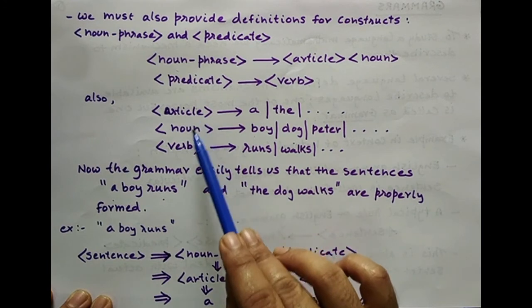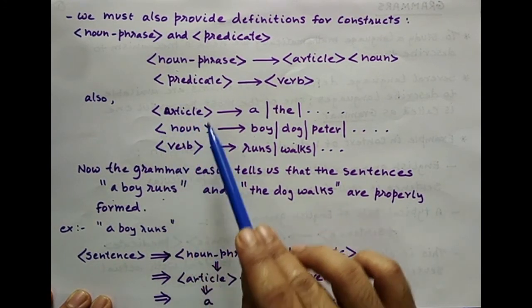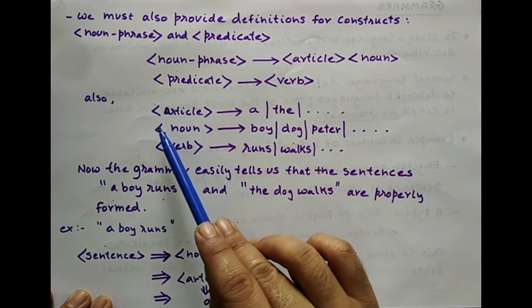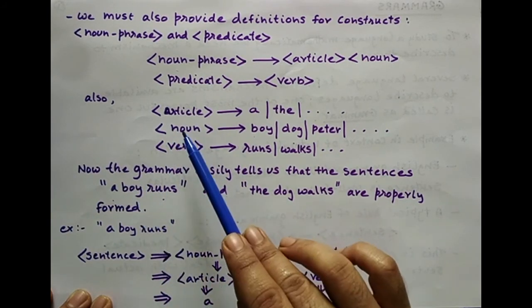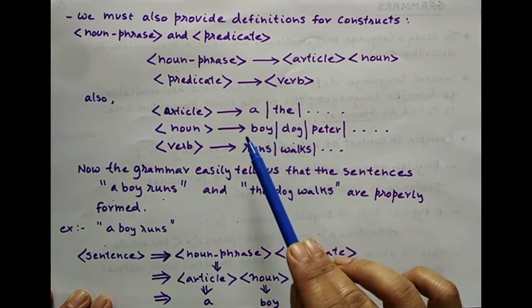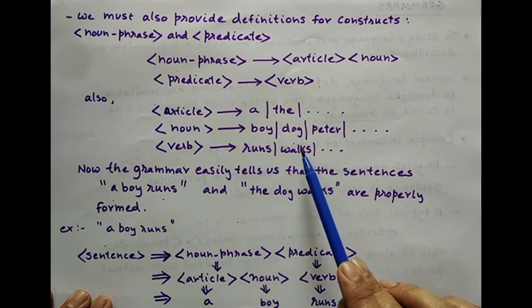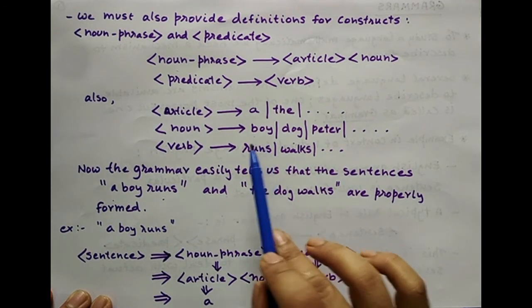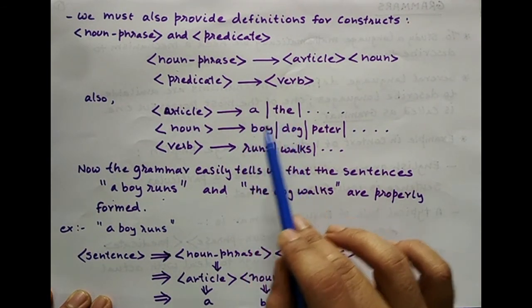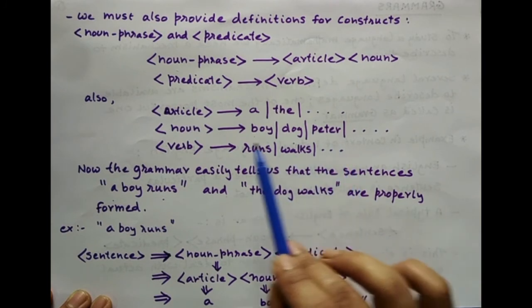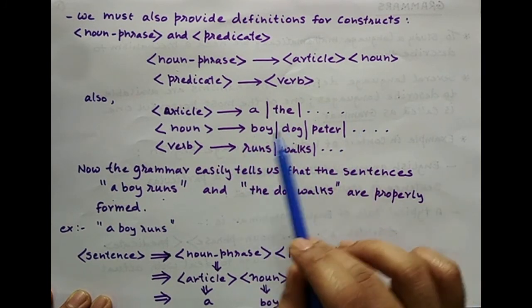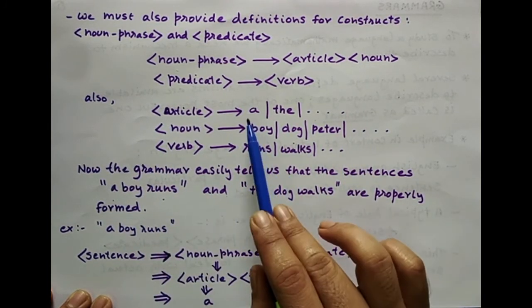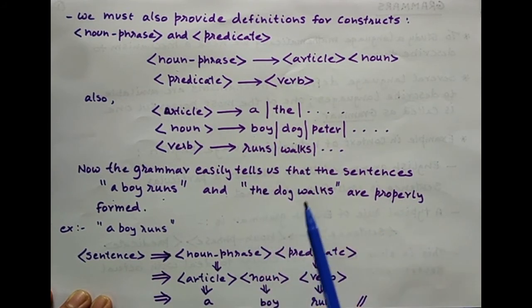So these are called variables, or non-terminals of a general grammar. Whereas if you see the, boy, dog, Peter, runs, walks, can these be split further? Can this be expanded further? No, I cannot split them further. These are the final words which are then seen in an English sentence. So all these are called terminals.